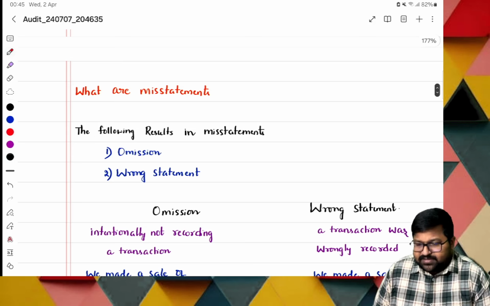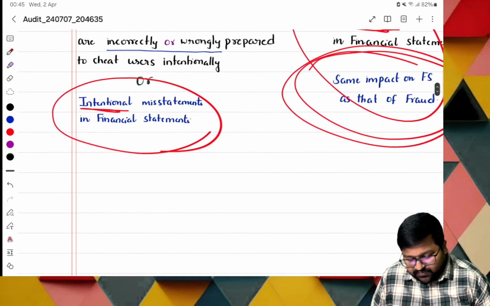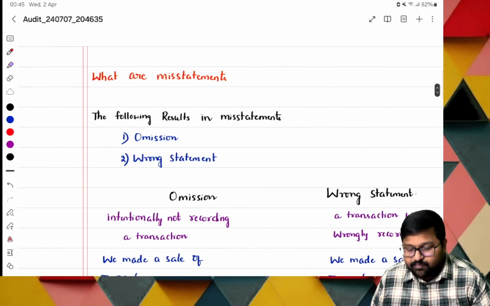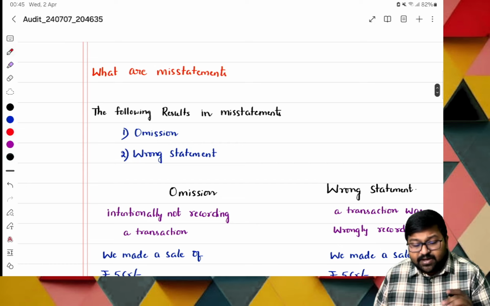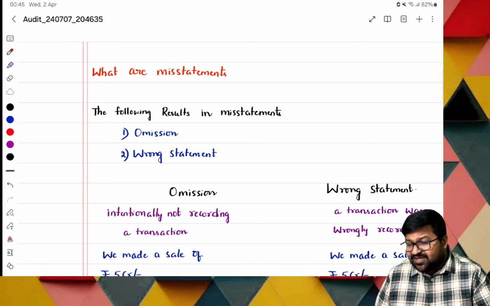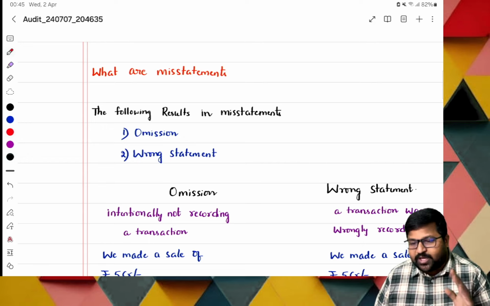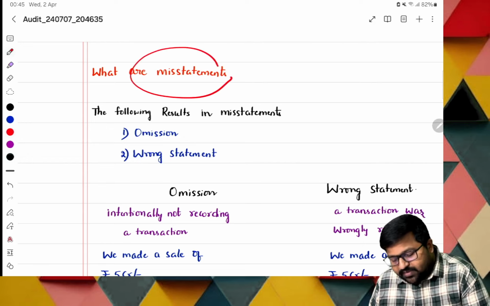Now, what are misstatements? We have seen the word misstatements, intentional misstatements. What the meaning of misstatements is, is important. These are very basic fundamentals. During your entire journey, these terms will appear at one time or another. So now itself, in the beginning classes, you should be perfect with these terms. They are really important and play a crucial role.